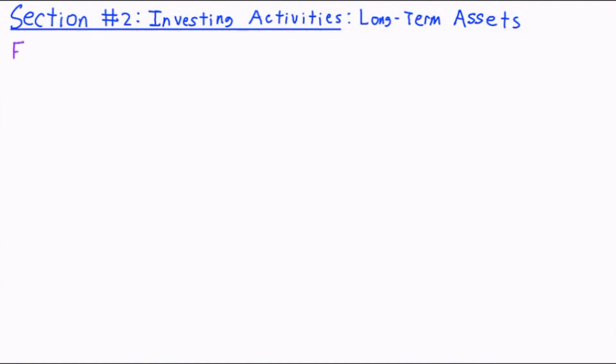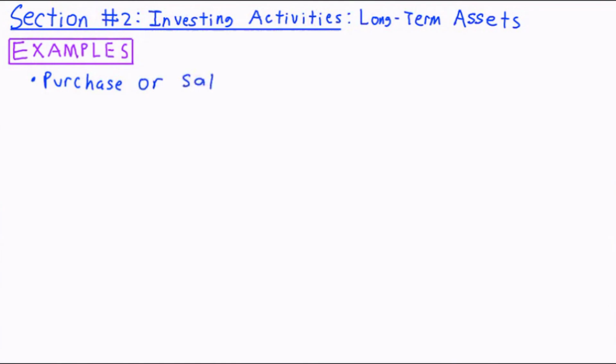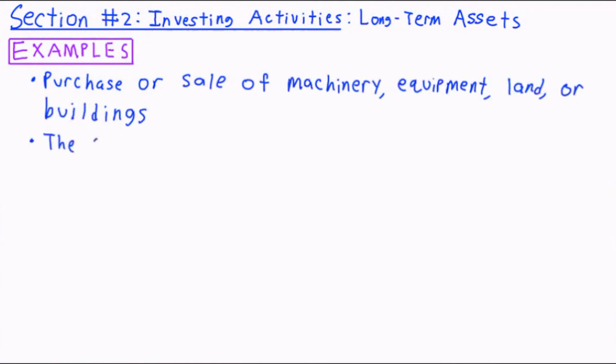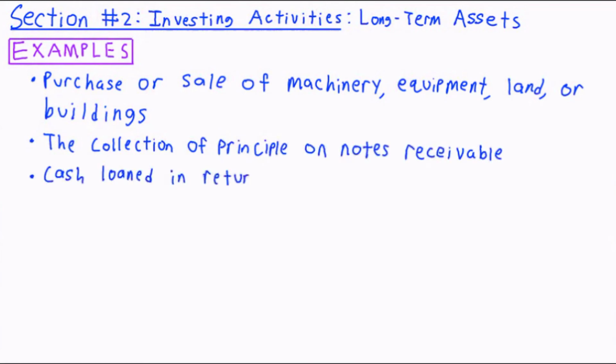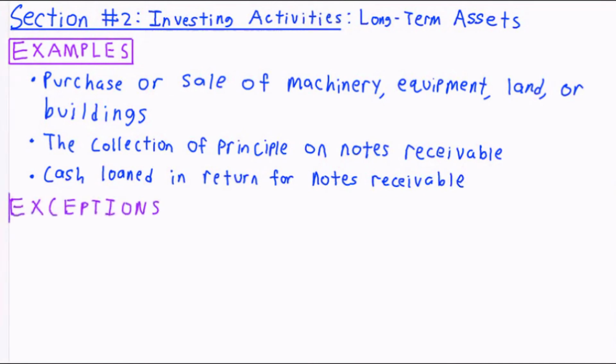The second section of the statement of cash flows is for investing activities. This section is generally related to long-term assets. Examples include the purchase or sale of long-term assets like machinery, equipment, land, or buildings, the collection of the principal on notes receivable, cash loaned in return for notes receivable. Generally, all activities related to long-term assets are reported on the investing section of the statement of cash flows, but there are a few important exceptions.